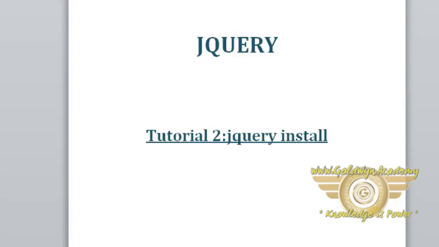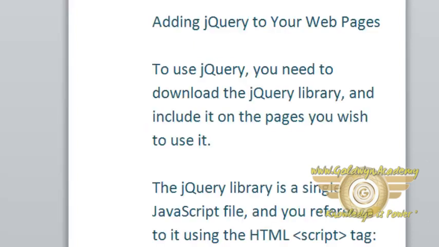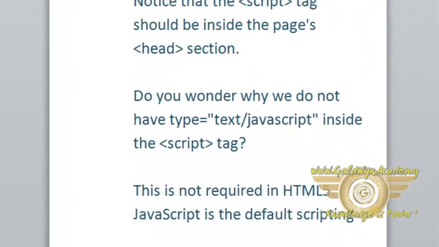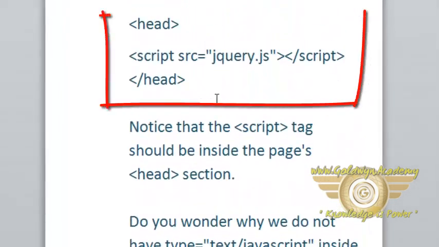In this tutorial, we will see how to add Jquery library into our web page. To use Jquery, you need to download the Jquery library and include it on the pages you wish to use it. The Jquery library is a single JavaScript file and you reference it using the HTML script tag. This is the same as adding an external JavaScript file into your page.